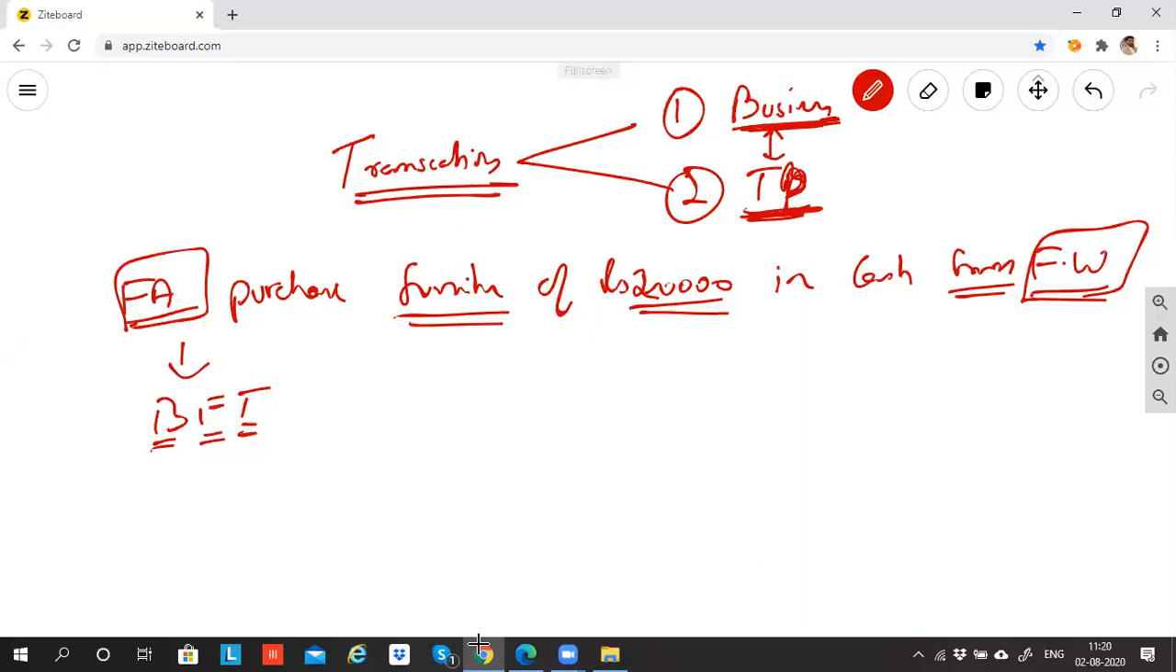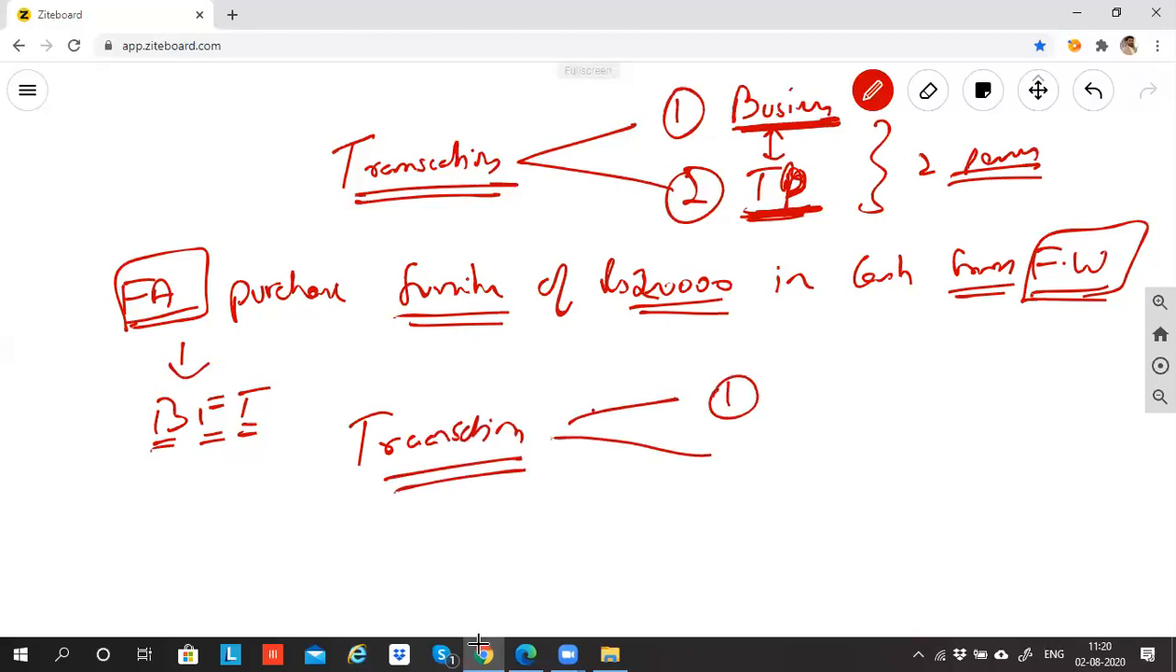So every transaction will have two persons. One of which will be business, another will be third party. Two persons. Likewise, every transaction also will have two accounts. Account is different, person is different. Every transaction will have two accounts.